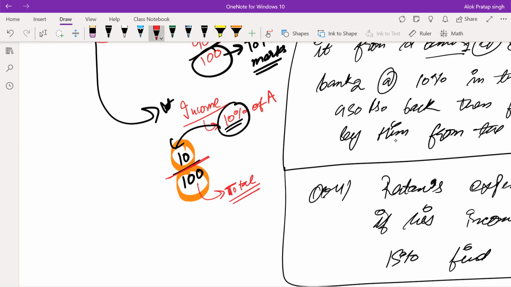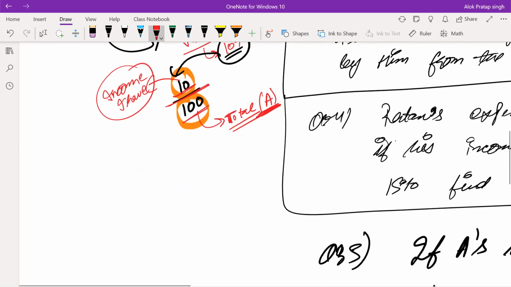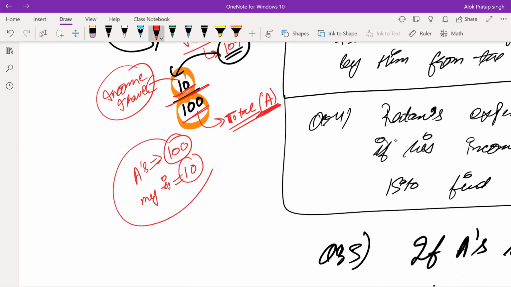This 100 is representing the total. Total of what? Total of A. That means whatever is the amount of A, this 100 represents that. But whatever income I have is represented by 10. So if A's income is 100, then mine is 10.